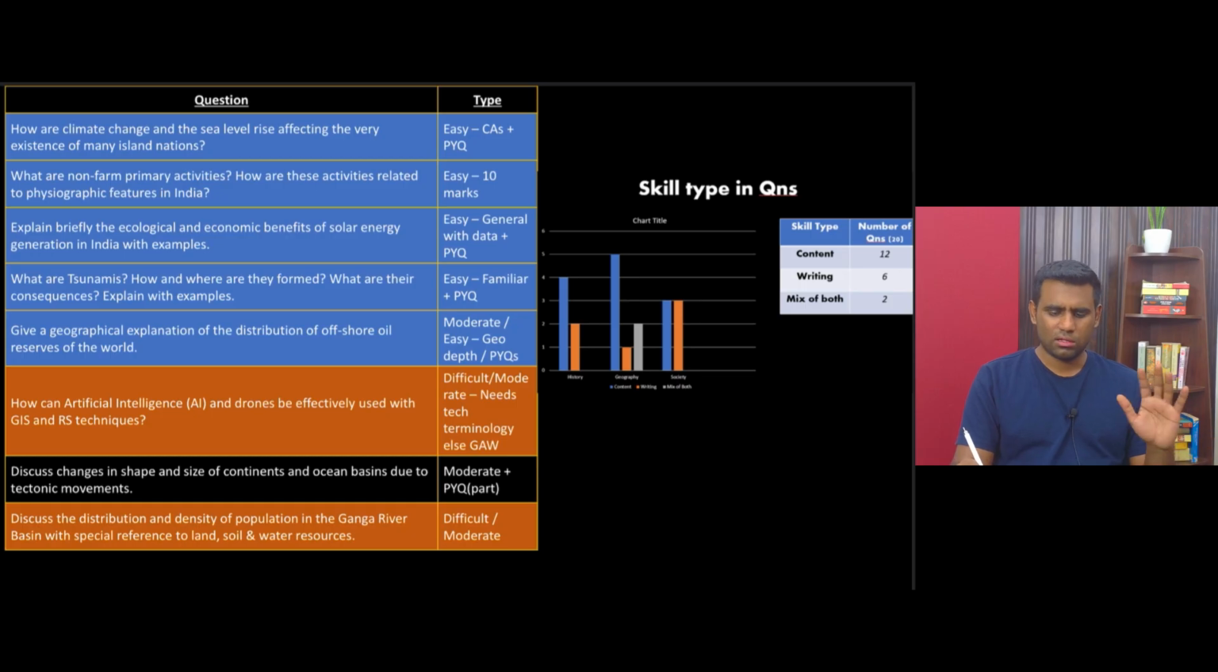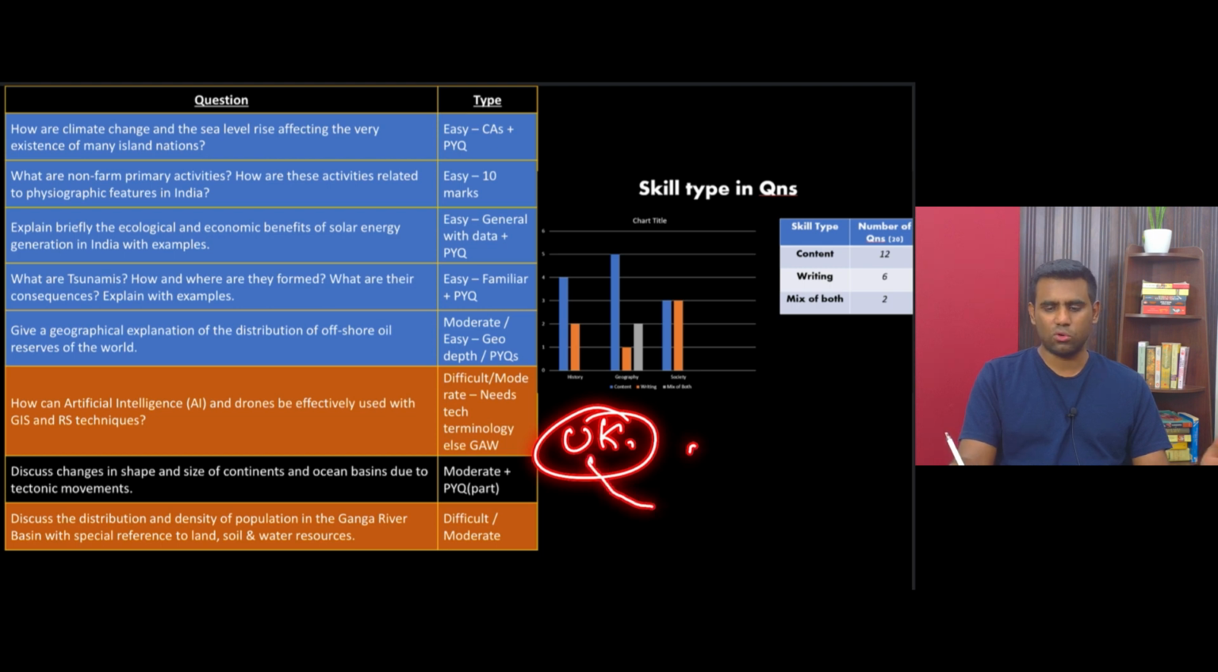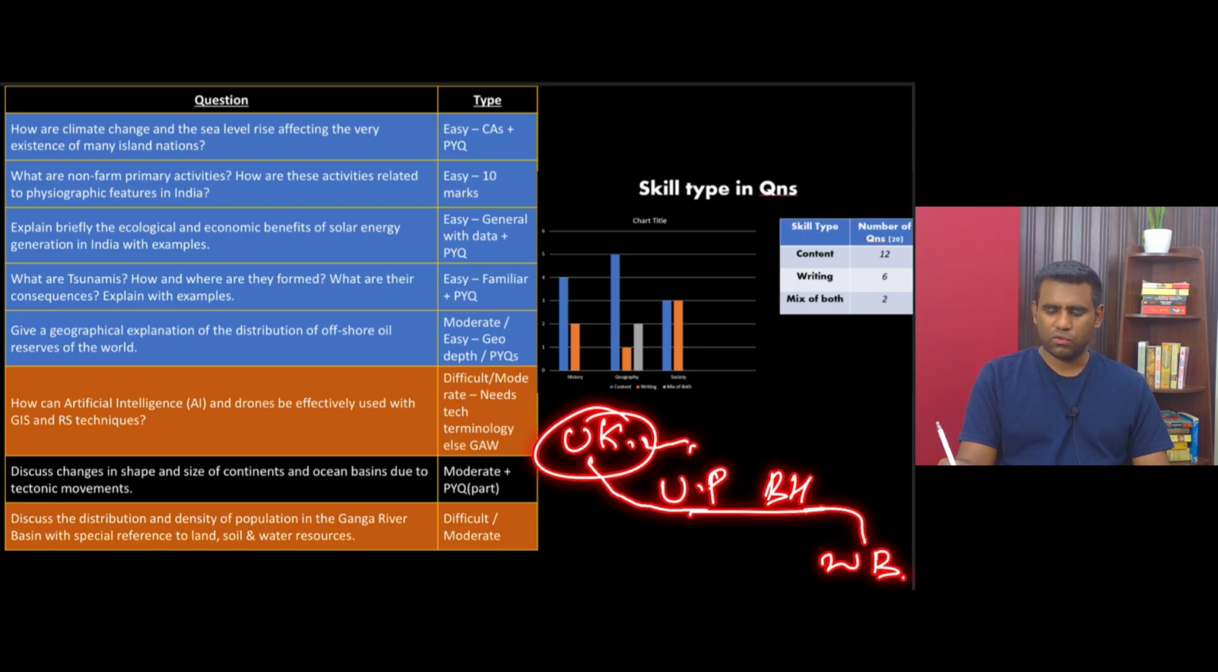It's okay. It happens. And lastly, there's a question on discuss the distribution and density of population in the Ganga river basin with special reference to land, soil and water resources. Right? You can make an assumption of what this question is. Basically, it talks about Ganga river basin starting from Uttarakhand. It starts from Gaumukh, Gangotri, right? Then passes through Uttar Pradesh, goes through Bihar, then West Bengal. So all of these are where Ganga basin lies, right?